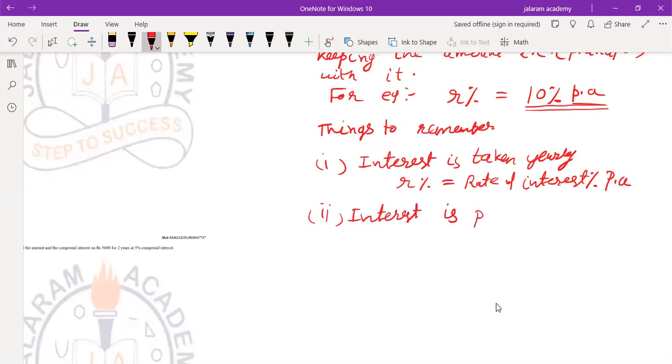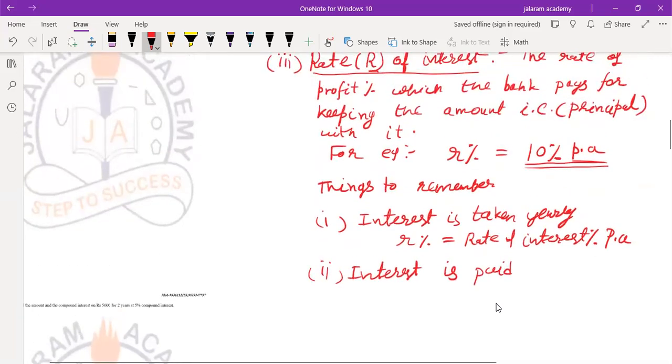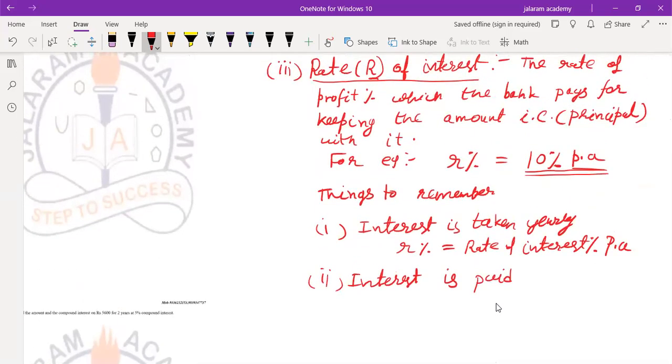If interest is paid by the bank or charged on loan, remember I have given you the definition only for the amount deposited, but you have to understand that charged on loan is also the same thing which I have discussed.